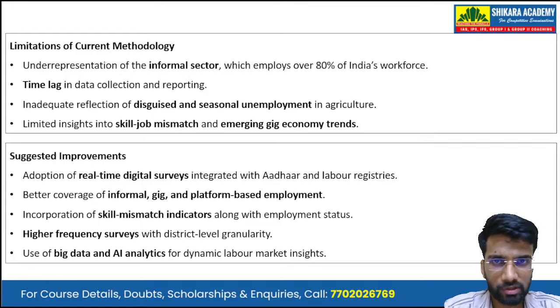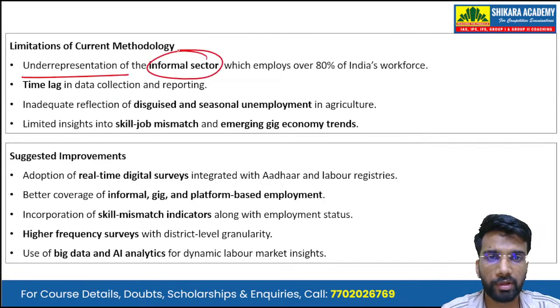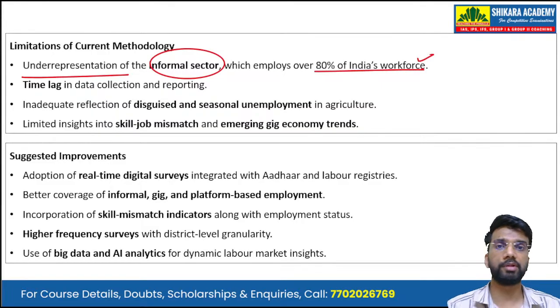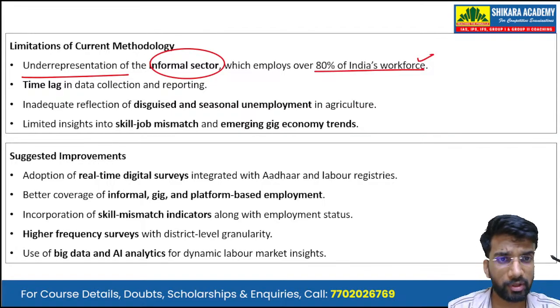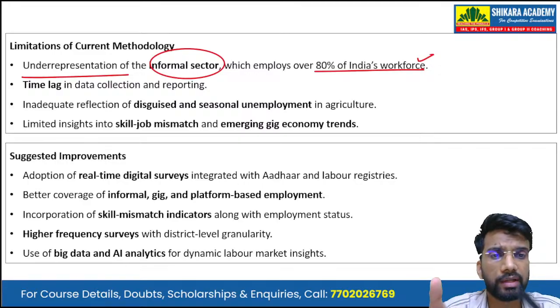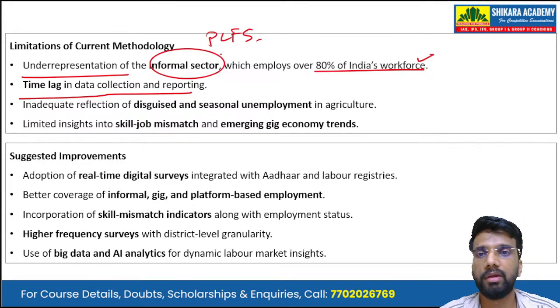Now, what are the limitations of this current methodology? We have to examine the limitations in the methodology. So first is the underrepresentation of the informal sector. The informal sector, the unorganized sector, employs over 80% of India's workforce, which is the majority of the population, yet it gets underrepresented in this unemployment estimation. Then there is time lag in the data collection and reporting of the PLFS.